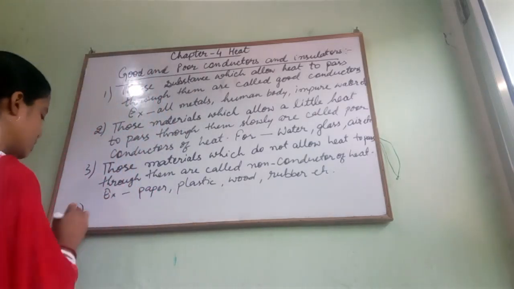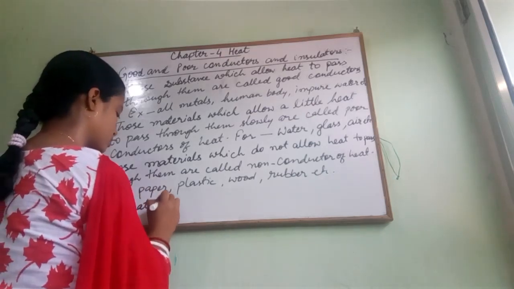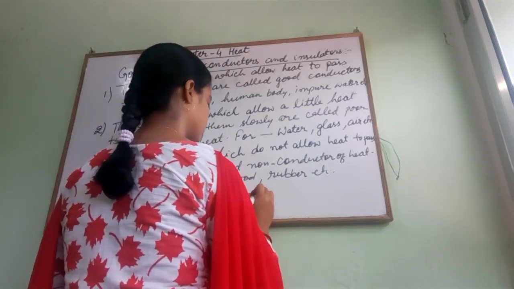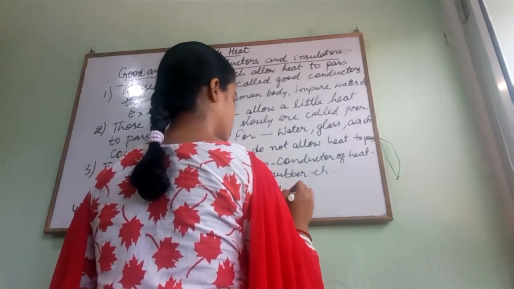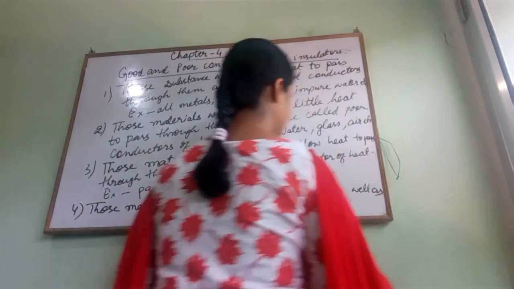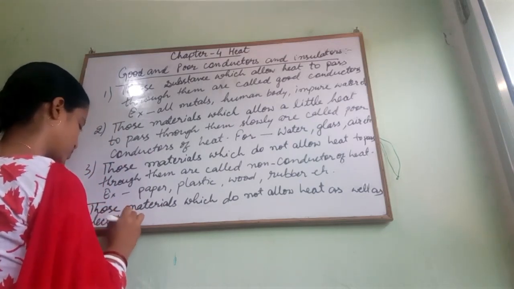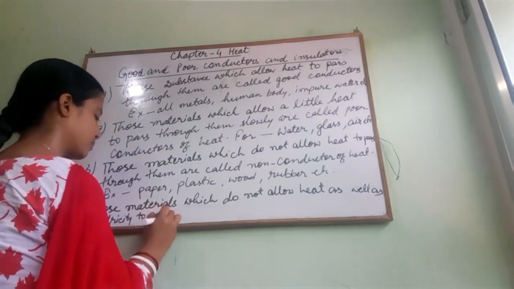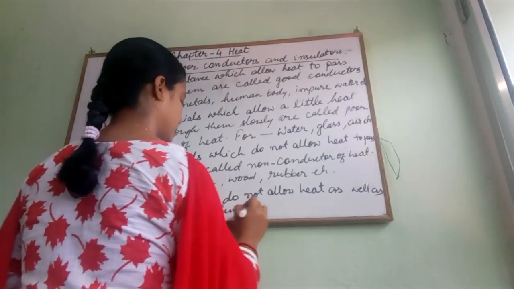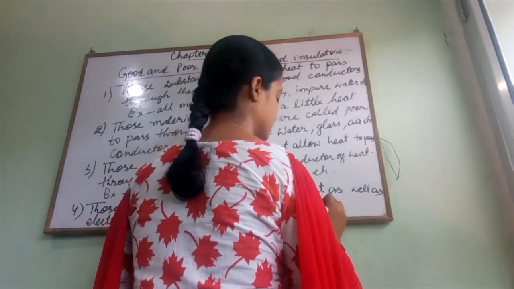So number four, those materials which do not allow heat as well as electricity to pass through them are called insulators.